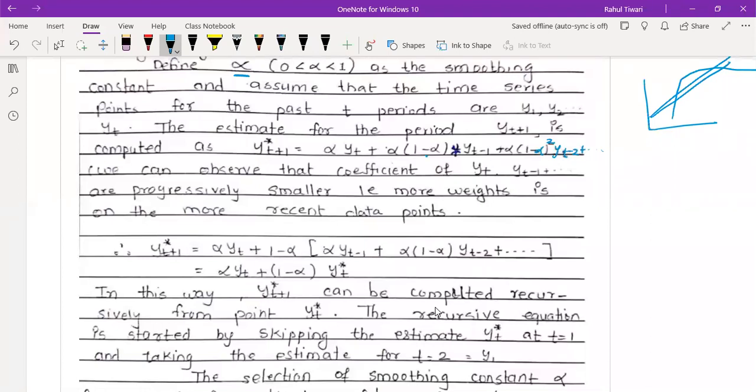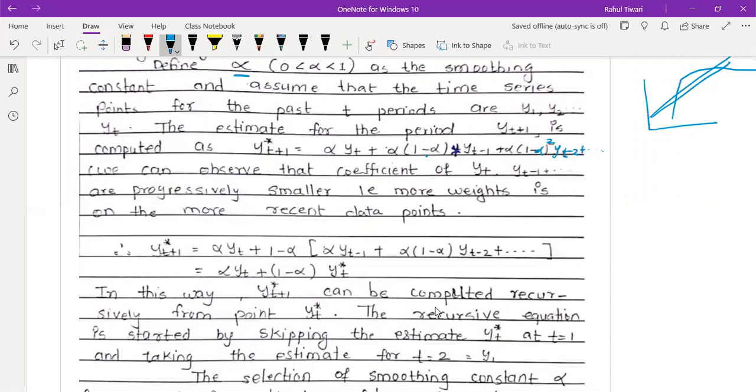Okay, so we got the final expression: y star t plus 1 is equal to alpha times yt plus 1 minus alpha times yt star, where this yt star can be calculated recursively. This yt star plus 1 can be calculated from the previous value, which is your yt star.